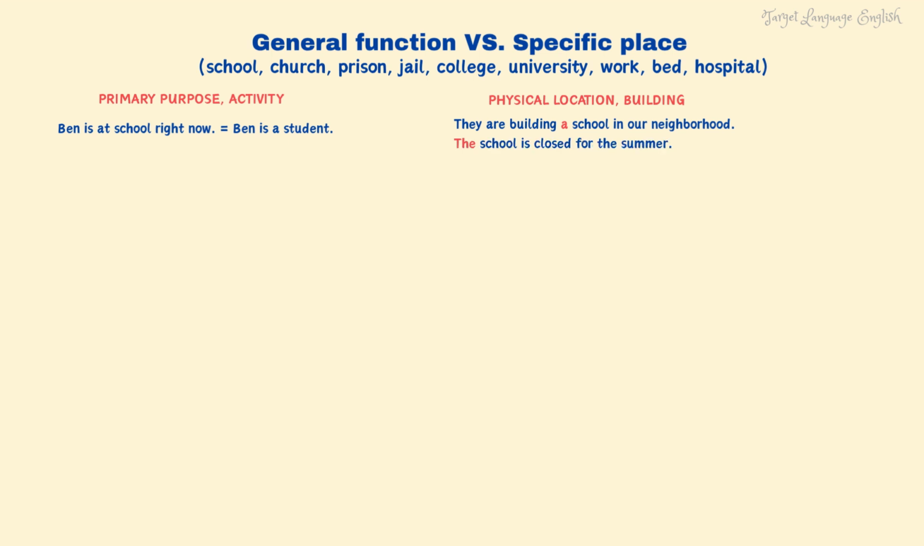Same thing with the noun church. For example, she goes to church every Sunday means she attends a service. We're talking about its primary purpose. But if we're talking about the building itself, we need to use an article. For example, the church is next to the park.